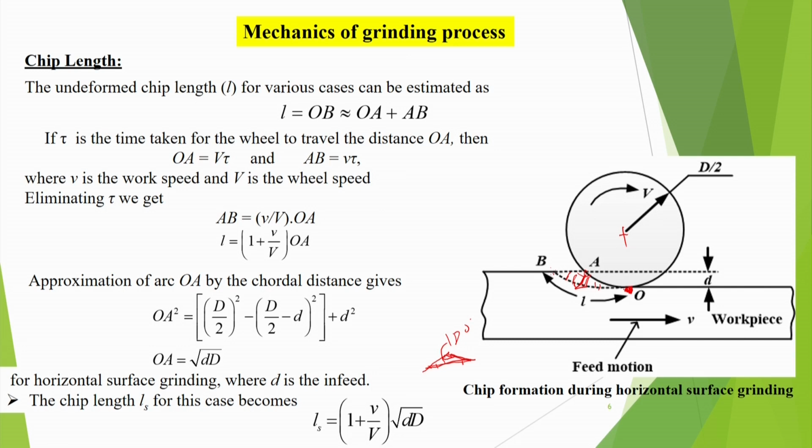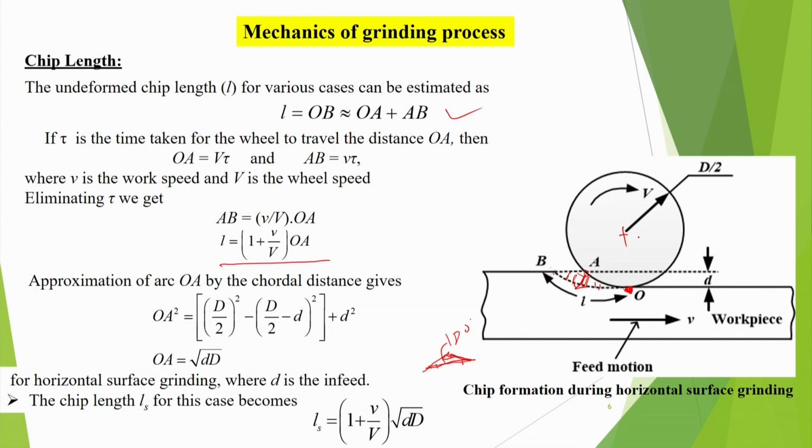Now, eliminating tau from both the equations, we get the relation AB is equal to small v by capital V multiplied by OA. If we put this in the expression, then we get L is equal to 1 plus small v by capital V, times OA. The approximation is of arc OA. So, we only have to find out OA. Now, how do we find OA?